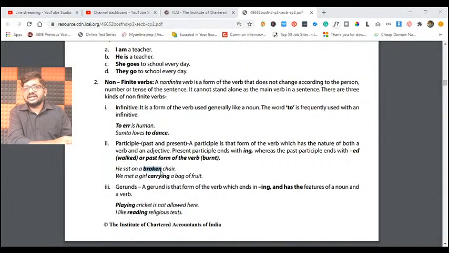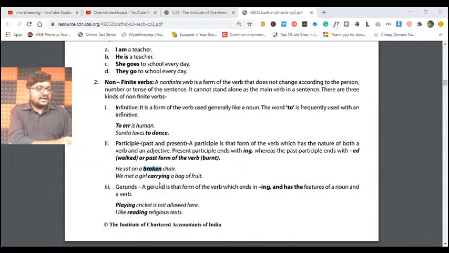What kind of a chair is it? Adjective adds what kind of noun it is, the attributes of the noun. Chair is a noun, but what kind of chair? A broken chair. It is not a proper chair, it is a broken chair. We are adding some attributes to it.